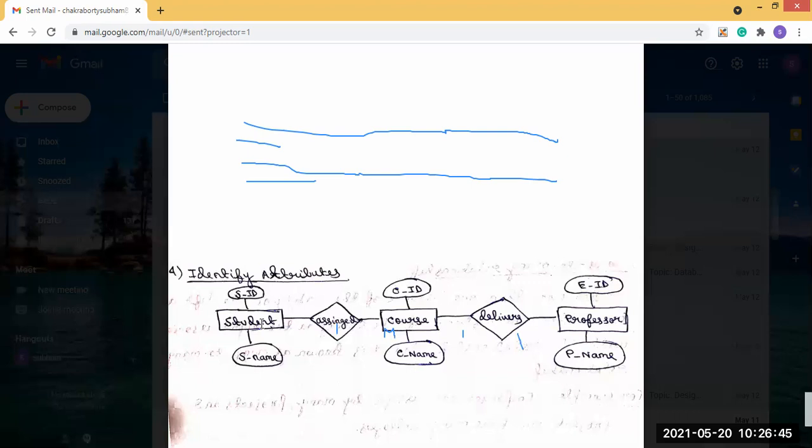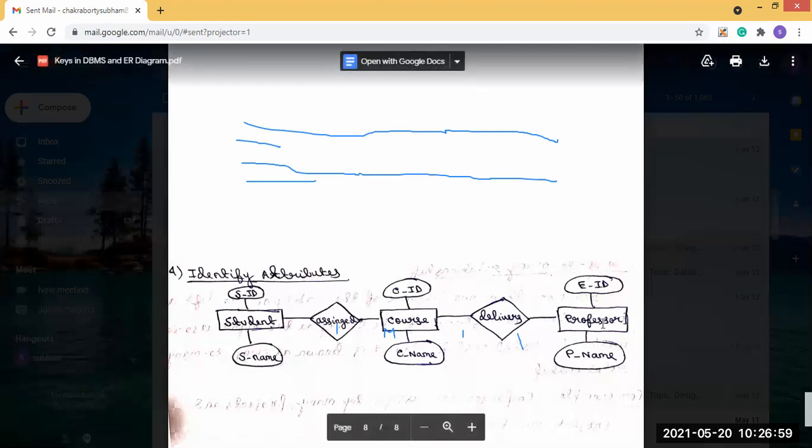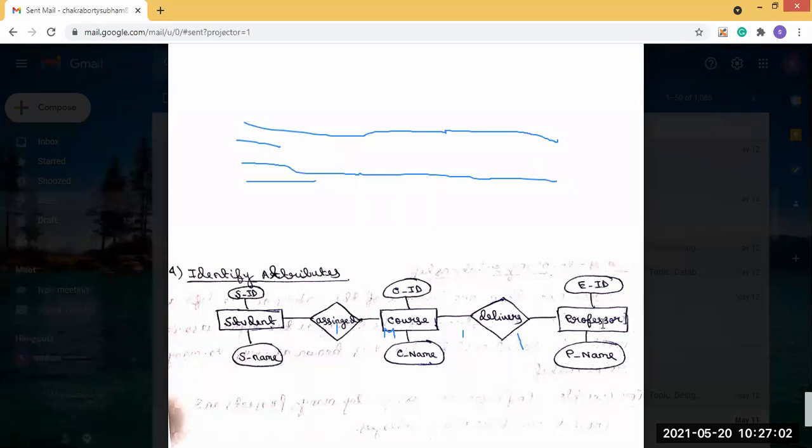So here, for the student entity I have used student ID and student name, these 2 attributes. In the case of the course entity, we have used course ID and course name attributes. And in the case of the professor entity, we have used employee ID and professor name, these 2 attributes. You can use professor address, professor phone number, if you think you can use it, there is no problem, but we are using only these 2 attributes. Okay.